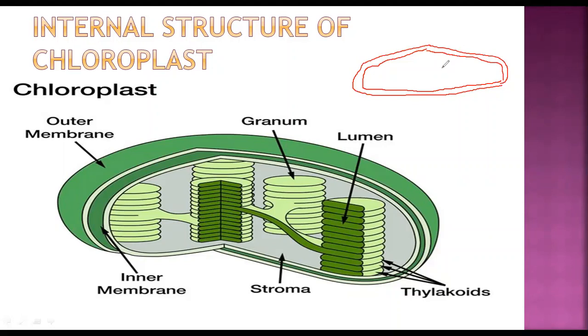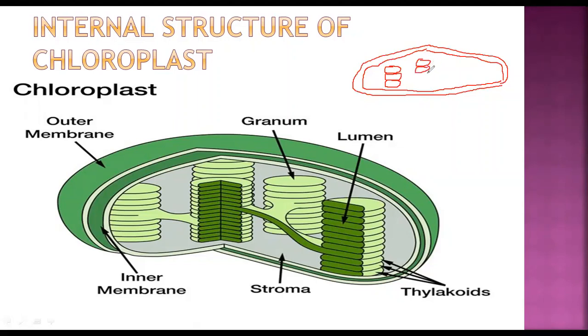So outer and inner membrane, and inside you are going to show granum, and these are the thylakoids. The disc-like shape which is there, that is the thylakoid which I'm drawing right now. And this disc is placed one above the other to form a stack of thylakoid, and this stack of thylakoid is known as granum. Granum is singular, and if you are considering one more granum over here, it's known as grana.